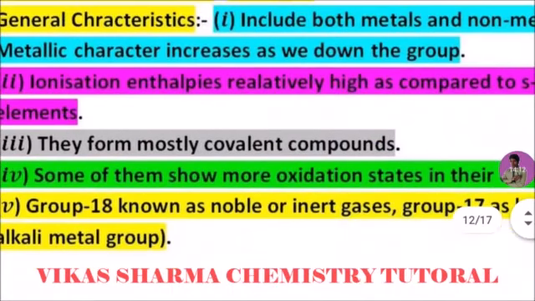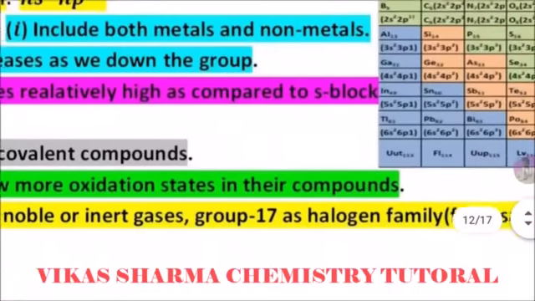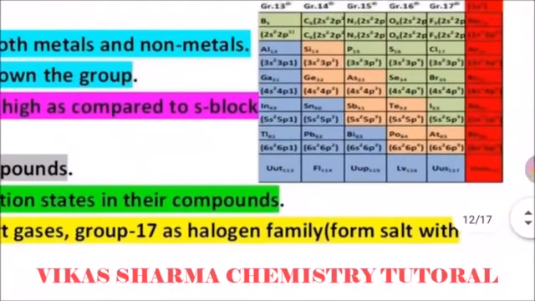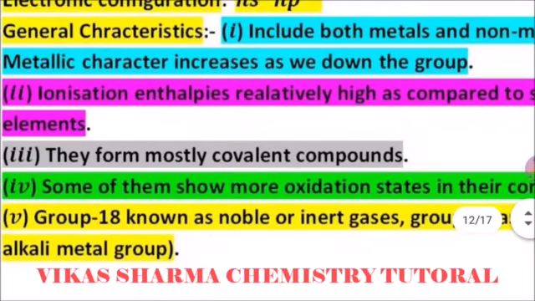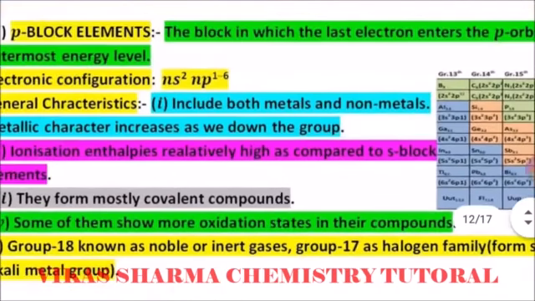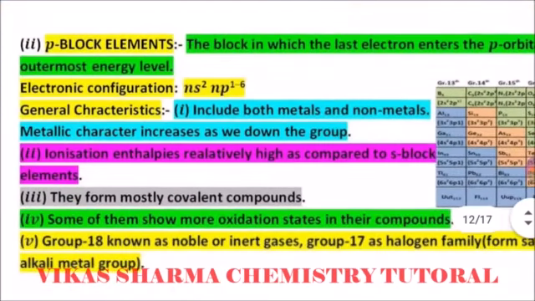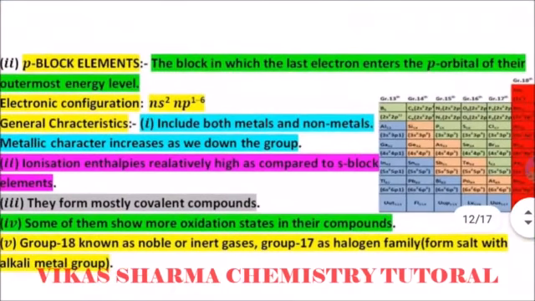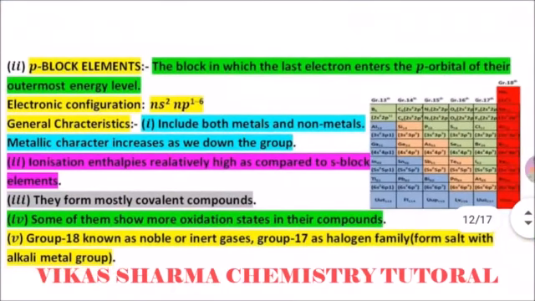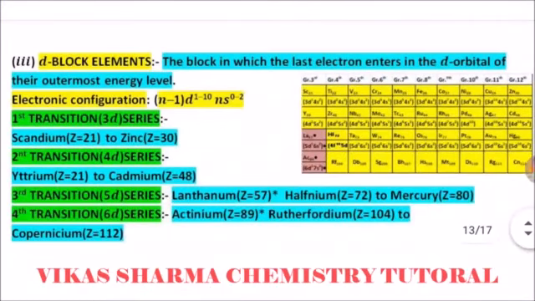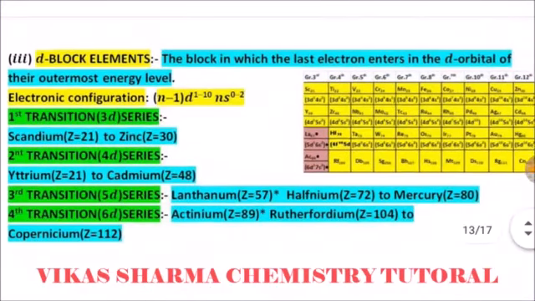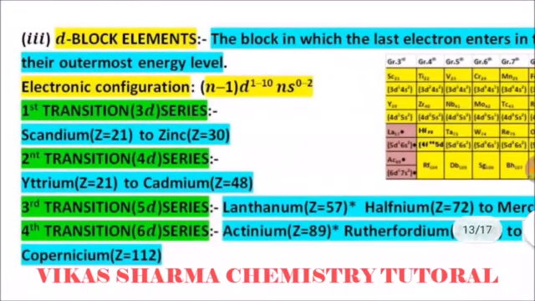Group 18 is known as the noble or inert gases, and group 17 as the halogen family forms salts with alkali metals. Group 18 elements are noble gases because they do not form ionic or covalent compounds, so they are not highly reactive compared to the s block, p block, d and f block elements. The other members of the p block have their outermost configuration filled.